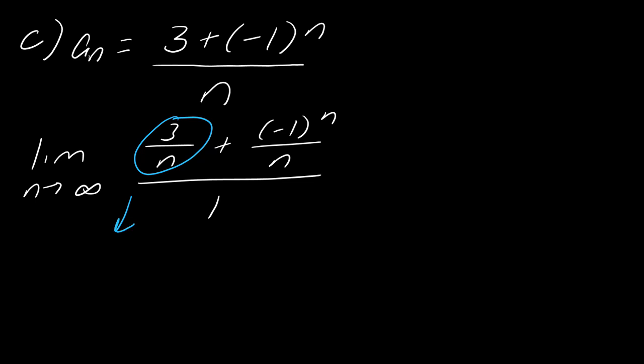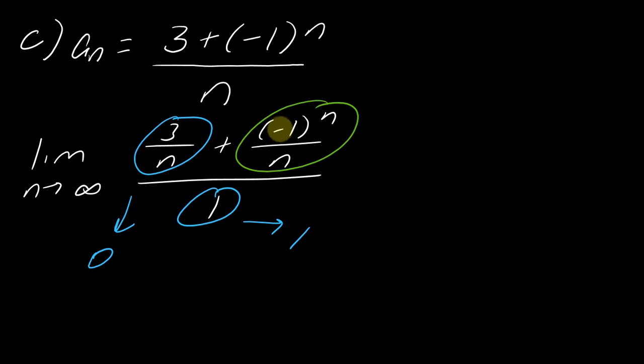So 3 over n, as n goes to infinity, is going to 0. 1 is just going to 1. And then what is happening with this one here? This one kind of messes with people because I know that it goes from positive to negative. Well, the reality is that it doesn't really matter.